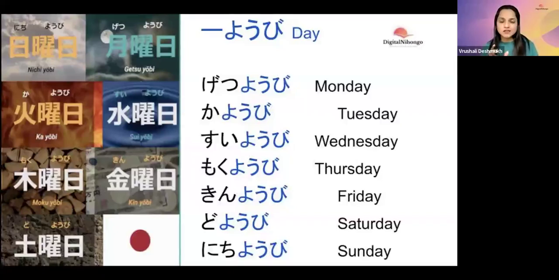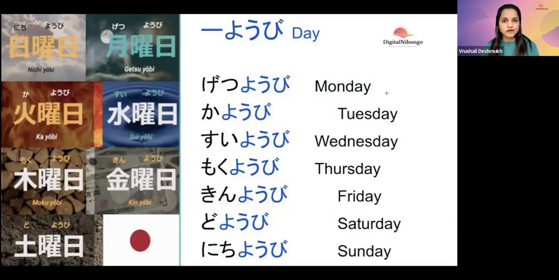So as we say day in English, like Sunday, Monday, Tuesday, Wednesday, right? We use day in English. Similar to that, in Japanese, we have yobi. Yobi is day. Okay.